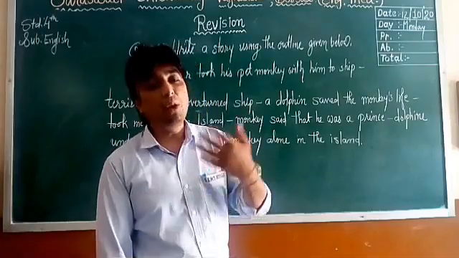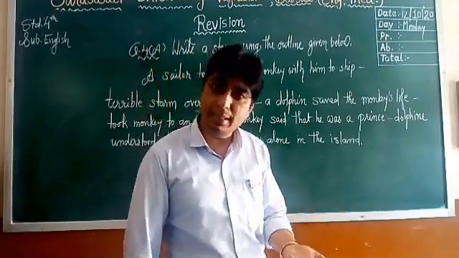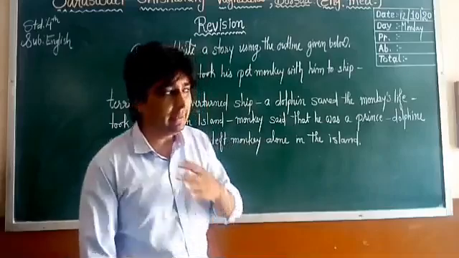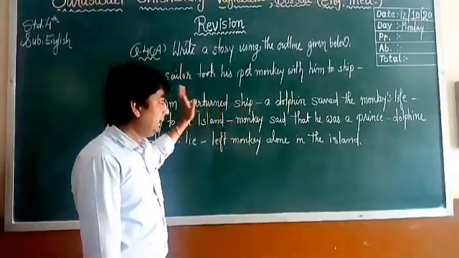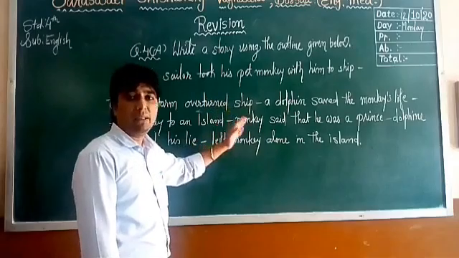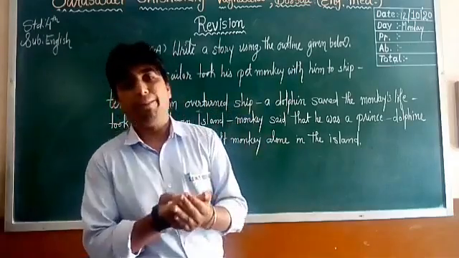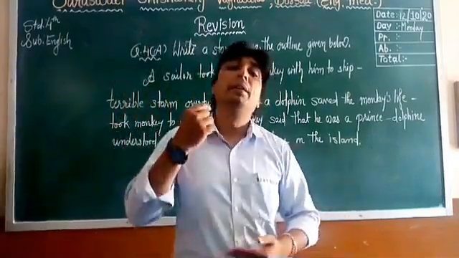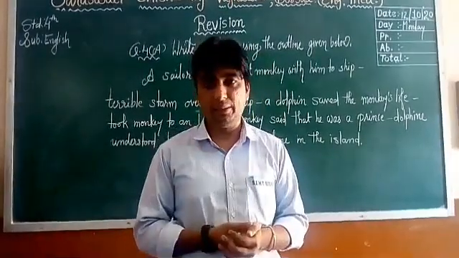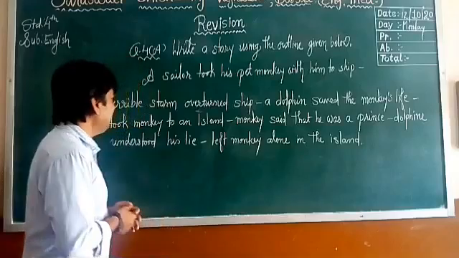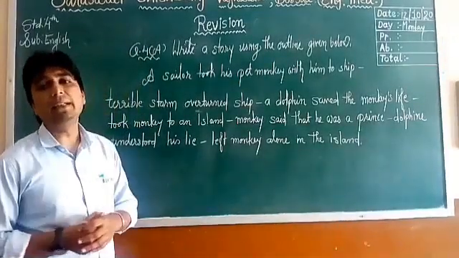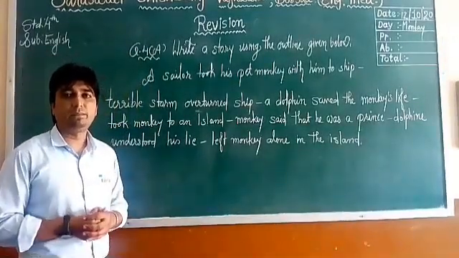For that you can add your own sentences also. It is not necessary that only these points will be there. Yes, of course, these points must be there, but to write a story you can use your own sentences to make it interesting. So these are the outlines. Now let's see the story.